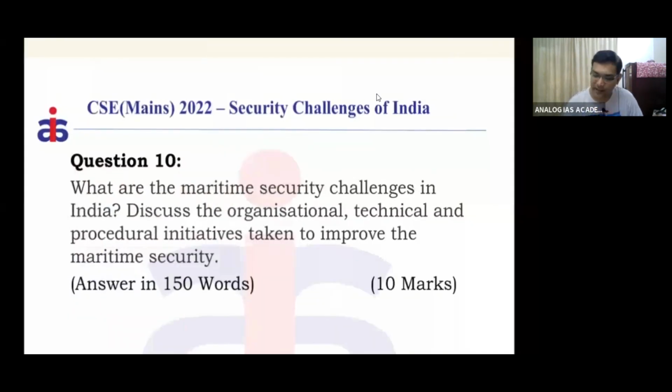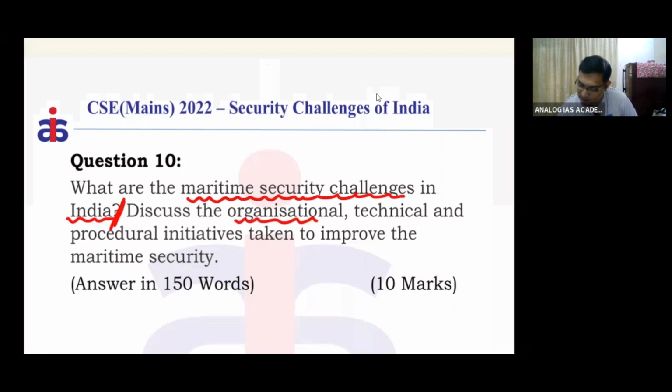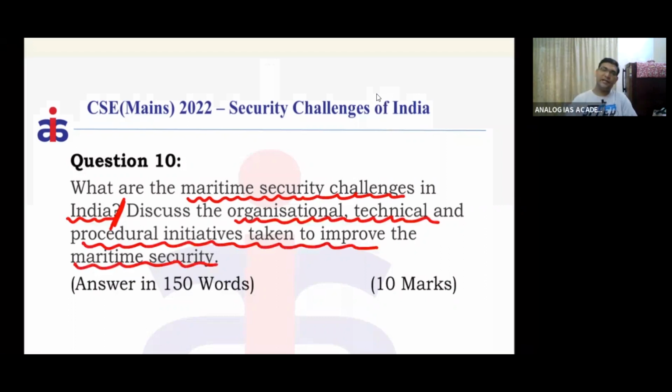Clear? Then my second question: what are the maritime security challenges? 10 marks again. Maritime security challenges in India. So that is the first part. Second part, discuss the organizational, technical, and procedural initiatives taken to improve maritime security. So two parts are there in this. One, I want to mention maritime security challenges. Second, they are talking about initiatives taken to curb these maritime security challenges.